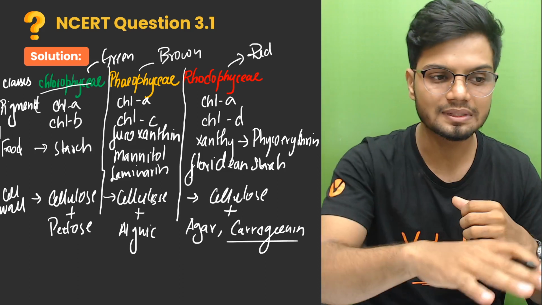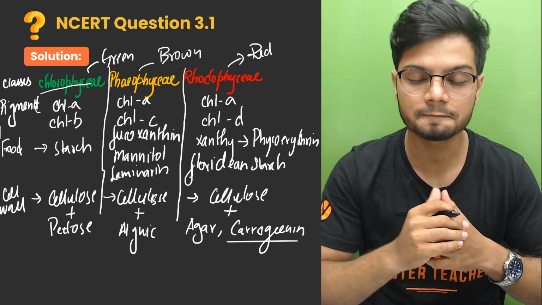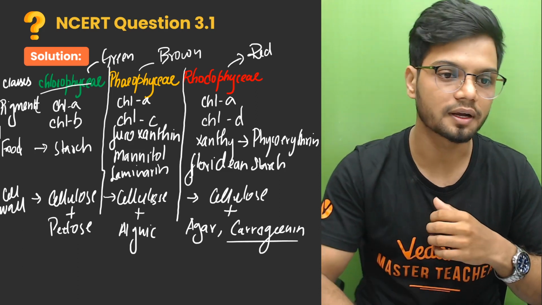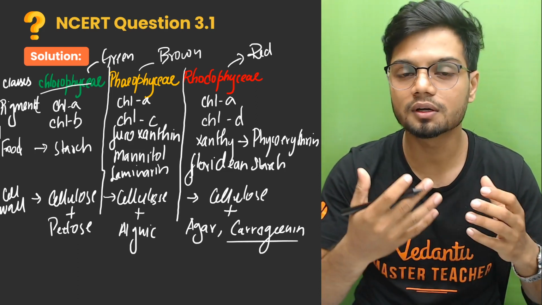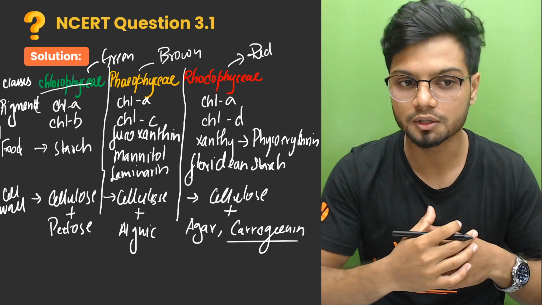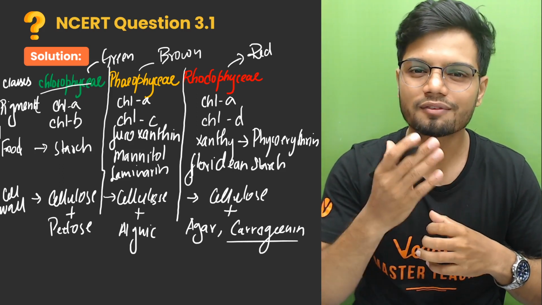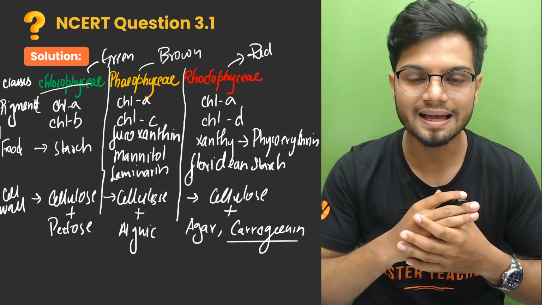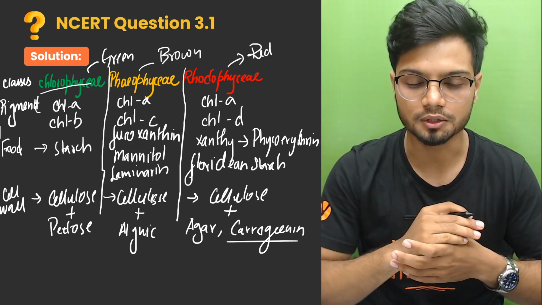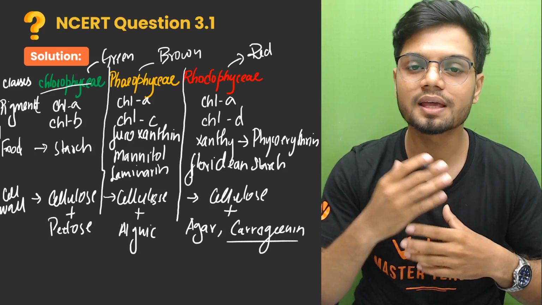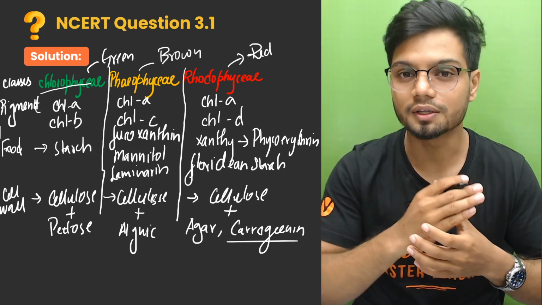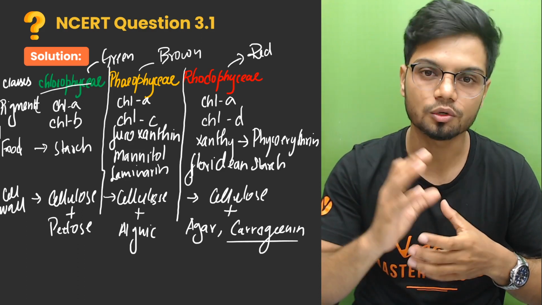Clear? Now, apart from these three different bases of classification, you also have the habitat. Chlorophyceae is found in fresh water, brackish water, as well as salt water. While your phaeophyceae is rarely found in fresh water, but it is mostly found in brackish as well as salt water. Now, rhodophyceae, a few of them in fresh water, but in the case of salt, it is mostly found in salt water.